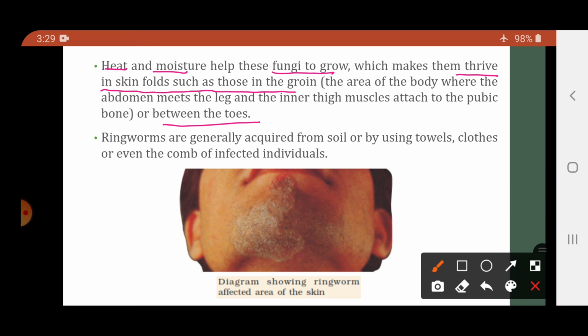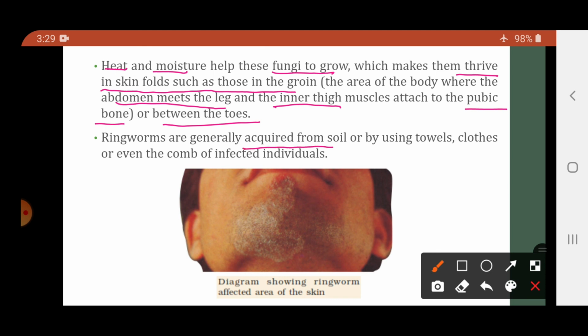What is the groin? Basically it is the area of the body where the abdomen meets the leg, and the inner thigh muscles attach to the pubic bone. In the groin area heat and moisture is high, and due to that the fungus can grow easily. Clear? Another region is in between the toes. So these are the regions where fungus can grow. जहाँ पे normally skin folds होते हैं, at that region the fungi can grow.